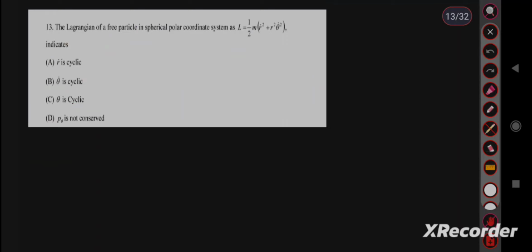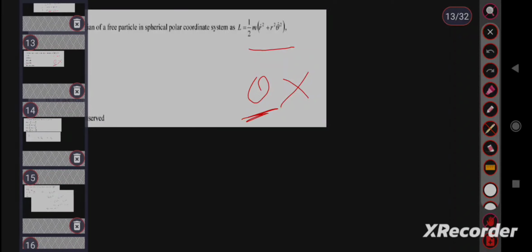Question number 13. The Lagrangian of a free particle in spherical polar coordinate system L equals. Here the important concept is cyclic coordinate. The missing coordinate in the Lagrangian is the cyclic coordinate. So in the expression of Lagrangian, r is there, r dot is there, theta dot is there, but theta is not there, so theta will be cyclic. So option C is the correct answer. Then move to the next question.